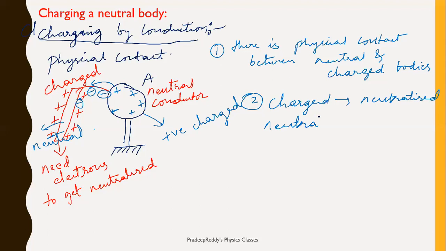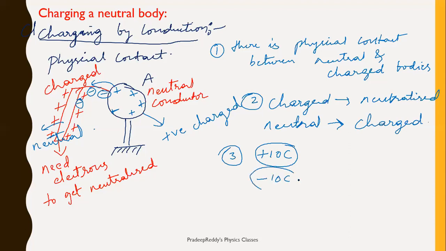And point number 3 you need to learn is, say for example, the glass rod has positive charge of plus 10 coulomb. Now when you are contacting that with a neutral conductor, how much charge gets transferred? Obviously minus 10 coulomb of charge will be transferred to the glass rod in order to make it zero.